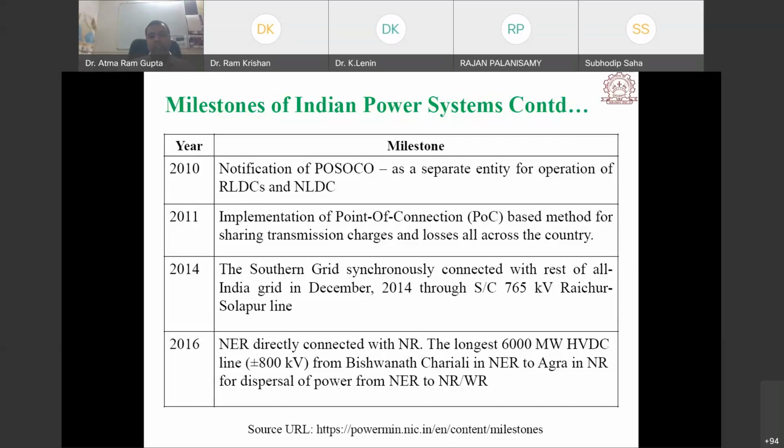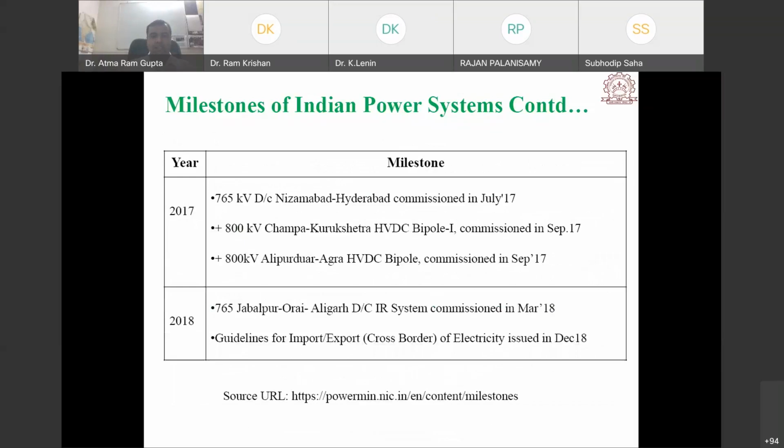And in 2016, just 5 years ago, the northeast region was directly connected with the northern region, and the longest 6,000 megawatt HVDC line from Biswanath Chariali in the northeast region to Agra in the northern region, for dispersal of power from the northeast region to the northern region and western region.